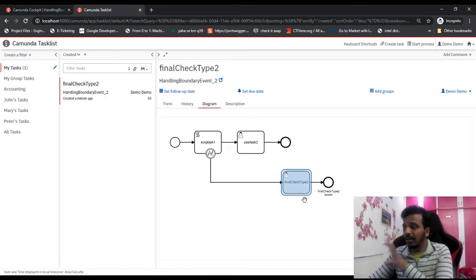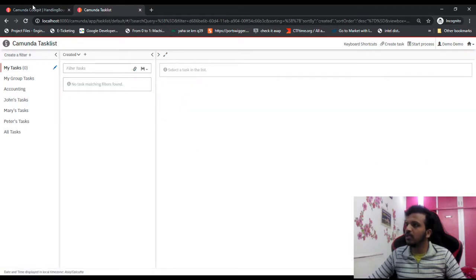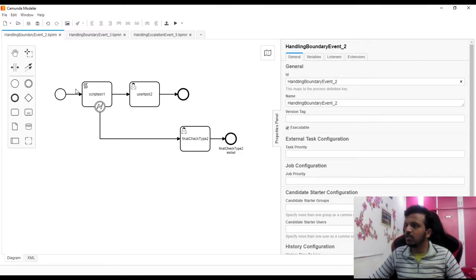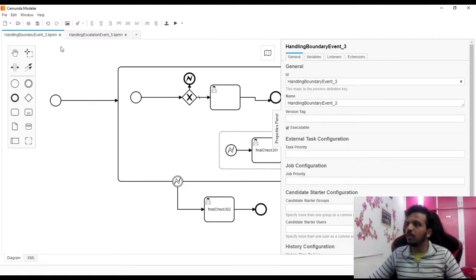Okay, so this intermediate event for sure needs only BPMN error. So for now we are good here. Let's complete this, and yes, we are good. So anything else from this? I don't think so as of now. Yeah, so we have covered two techniques. Now coming to the third, this is again very important.